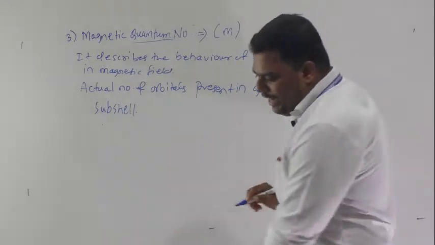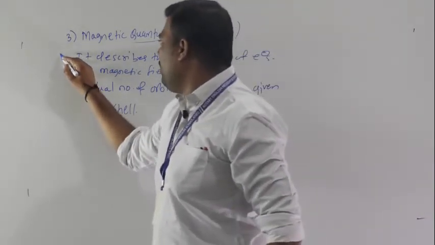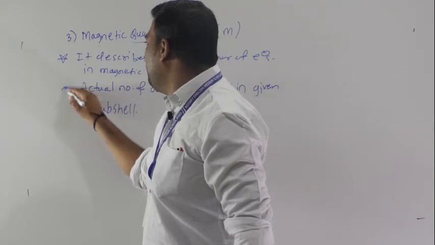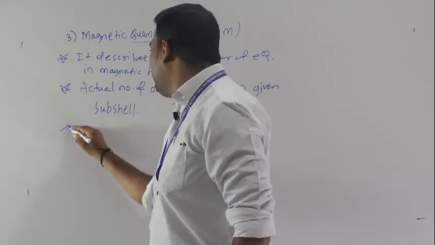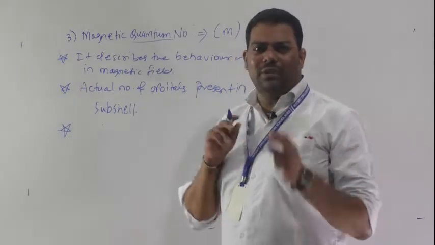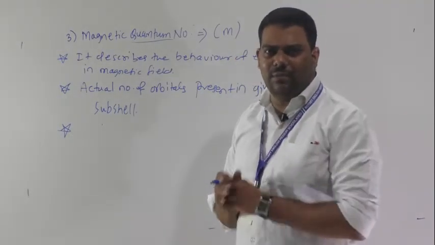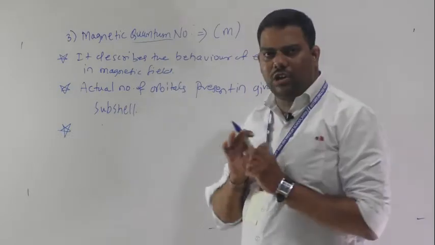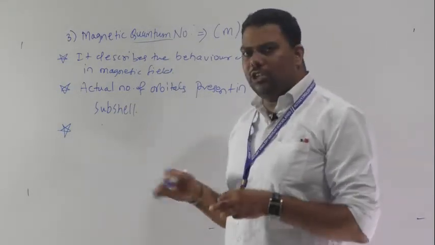So here is your first point, here your second point. Now concentrate on the third point. In simple language, all the quantum numbers have some values.